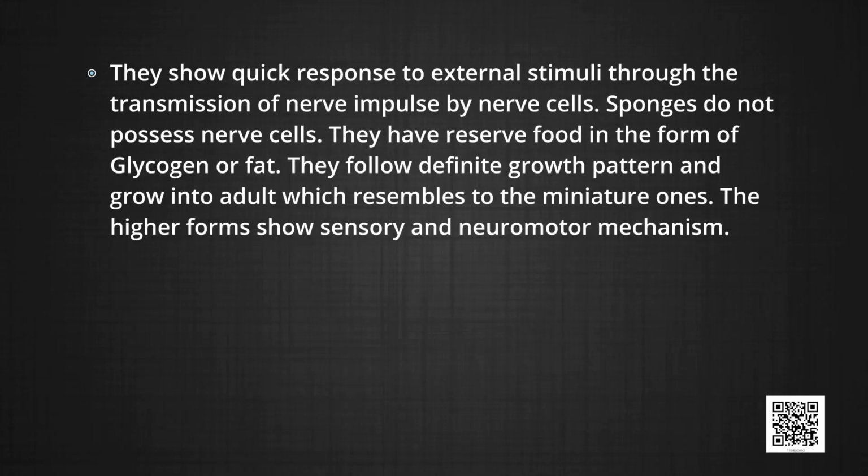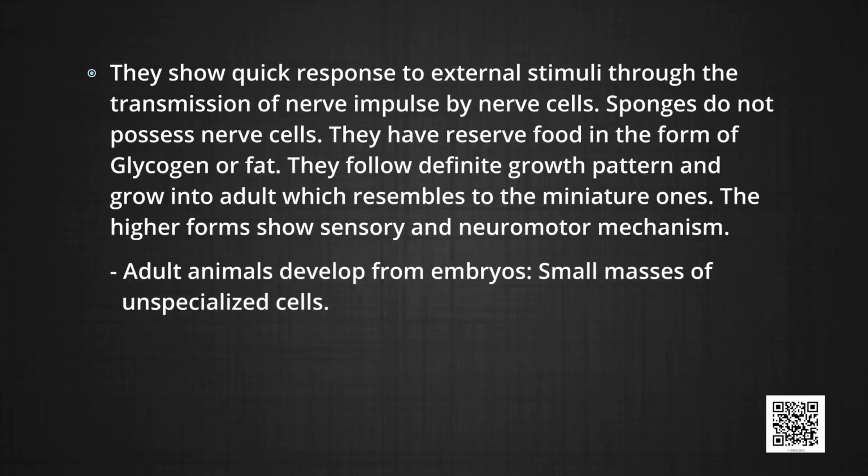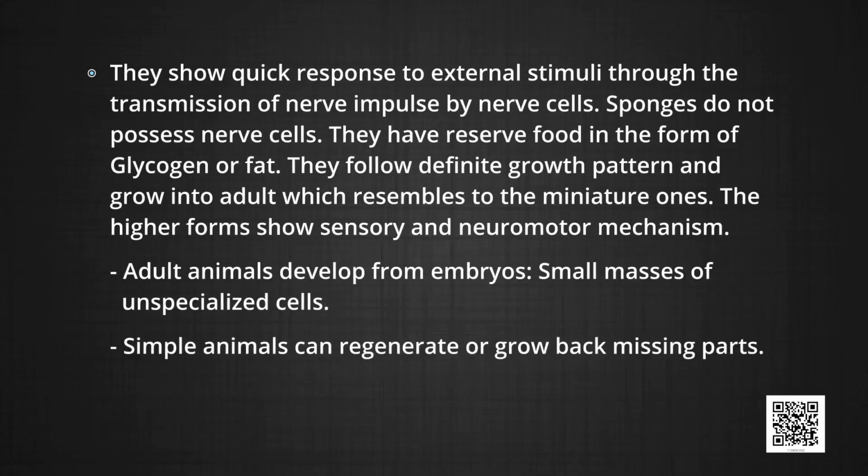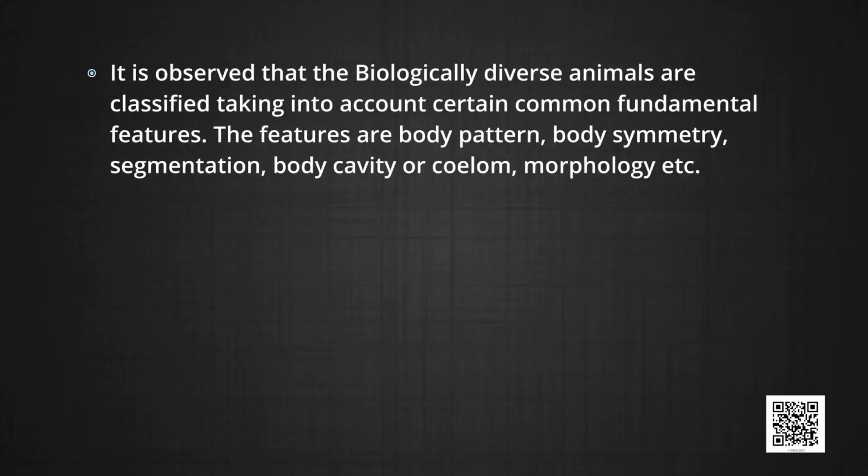They have reserve food in the form of glycogen or fat. They follow a definite growth pattern and grow into adults which resemble the miniature ones. The higher forms show sensory and neuromotor mechanism. Adult animals develop from embryos. Small masses of unspecialized cells in simple animals can regenerate or grow back missing parts. It is observed that the biologically diverse animals are classified taking into account certain common fundamental features. The features are body pattern, body symmetry, body segmentation, body cavity or coelom, morphology, etc.